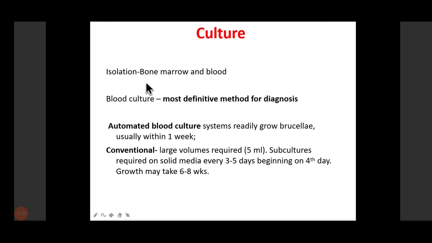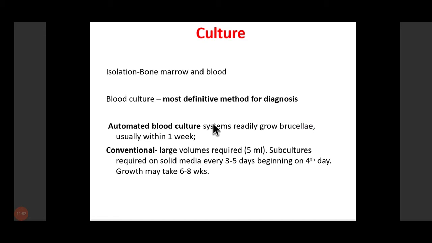So culture, we can isolate the organism from blood culture or from the bone marrow aspirate. And as I told you, blood culture is most definitive for diagnosis. So we take the blood, and blood needs to be collected during the fever phase, during the pyrexial phase, because the chances of isolation of bacteria are more during that time. So we collect it in a blood culture bottle.